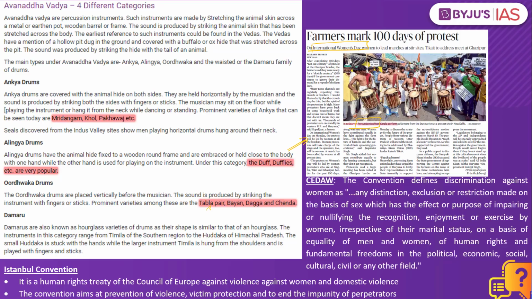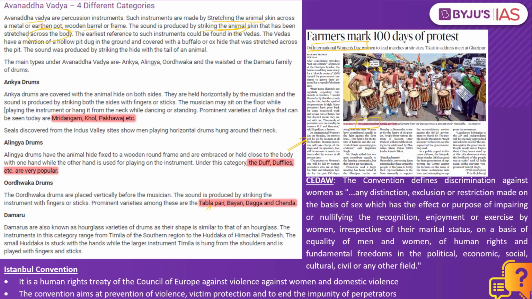Now when we look into the percussion instruments, they are also called the Avanadha Vadya. These are the instruments which are made by stretching the animal skin across a metal or earthen pot, wooden barrel or frame. The sound is produced by striking the animal skin that has been stretched across the body.